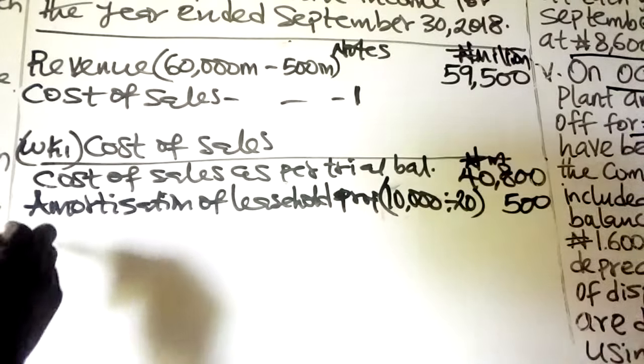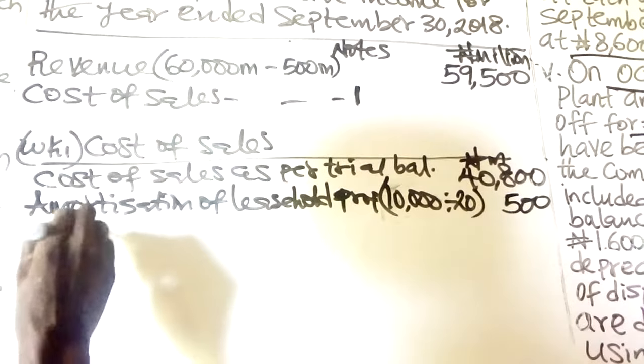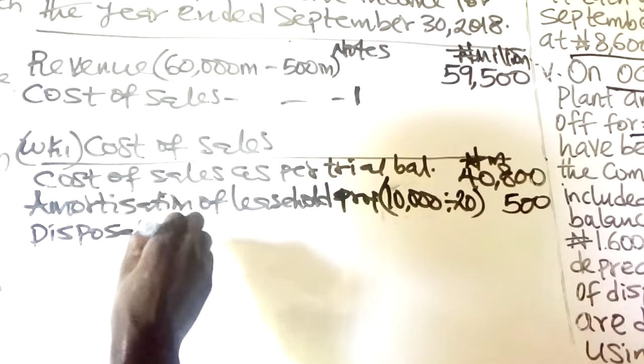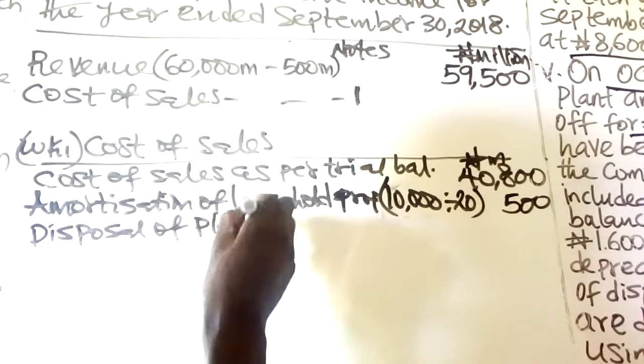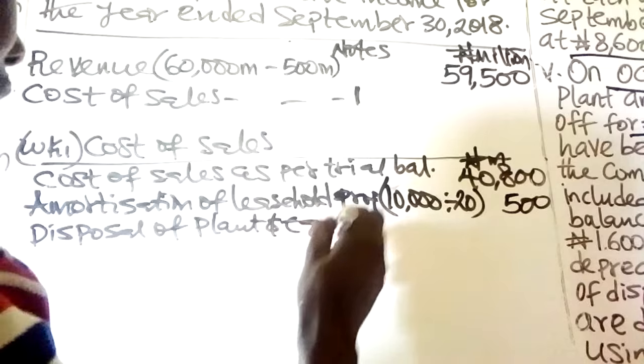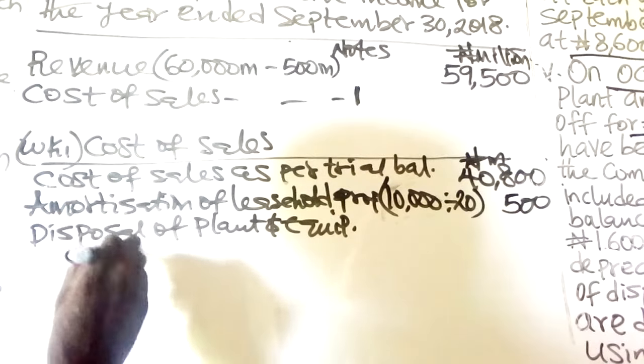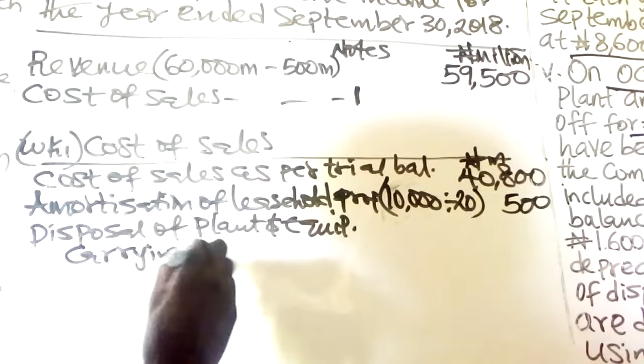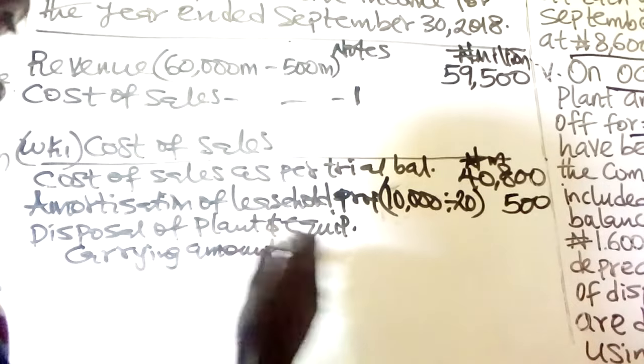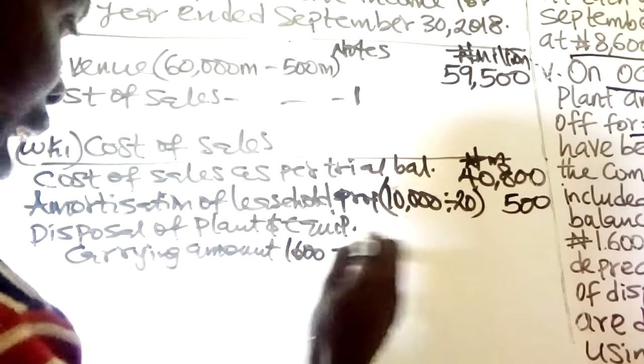Disposal of plant and equipment. The carrying amount is 1.6 less the depreciation.